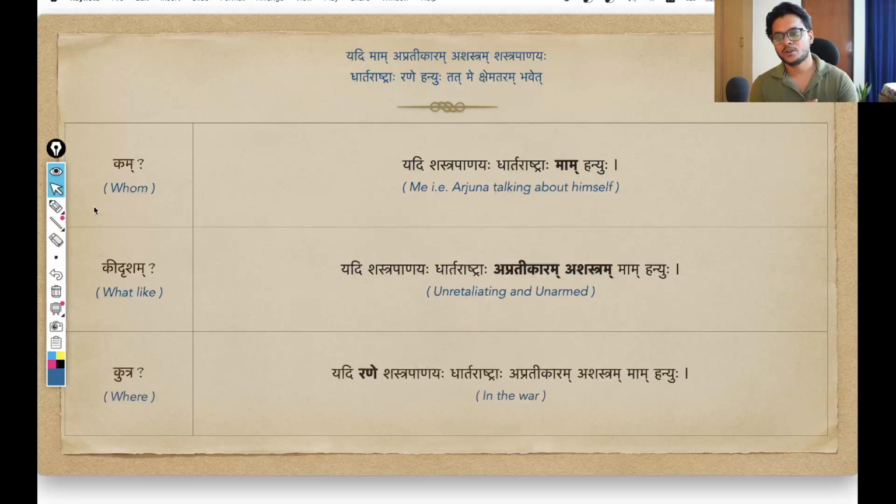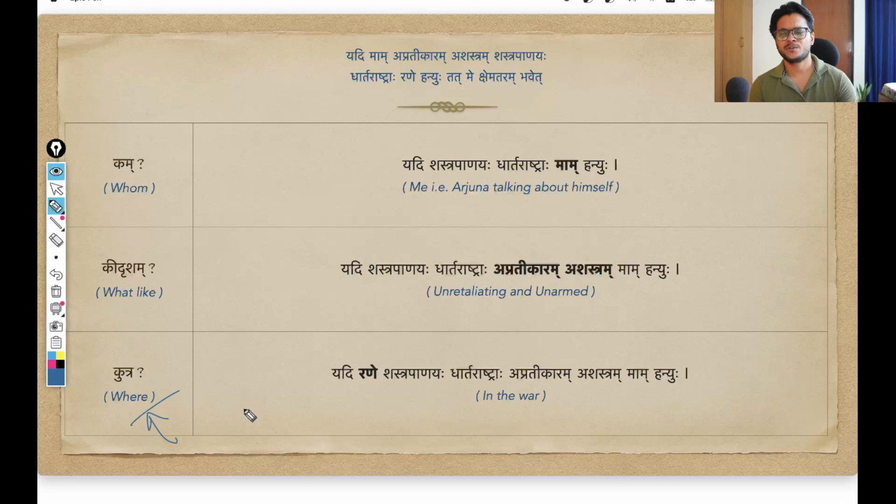And if we move on, there is another element in the shloka, kutra, and we already know this, rane. So yadi rane simply means if in the battle. Ran means the pratipadik ran. This means battle or war, anything. So in the war, in the battle, I am obviously using the seventh case. So ran changes into rane. That is what is happening here. He is just giving a bit more context. So yadi rane, if in the battle, so and so happens what he has described. But anyways, let us move on.